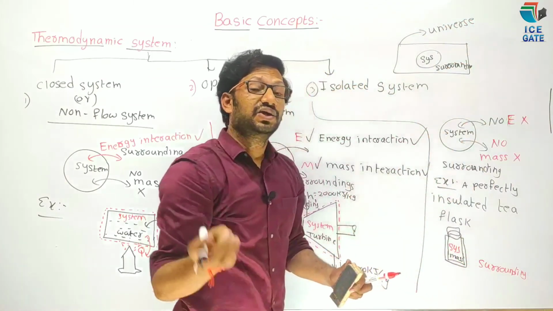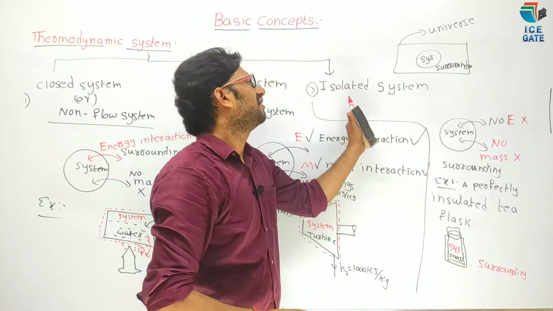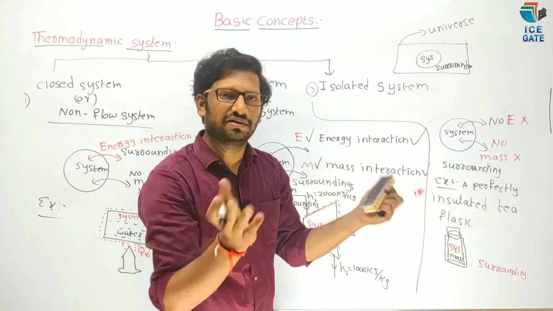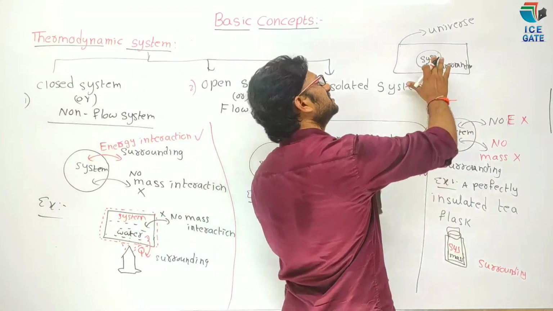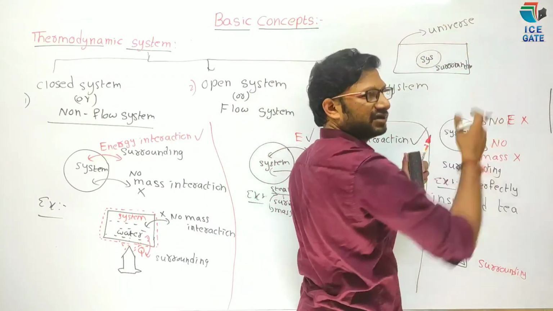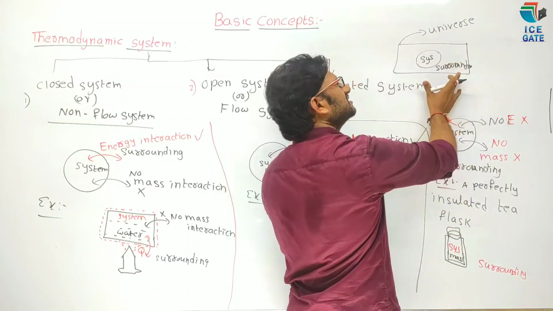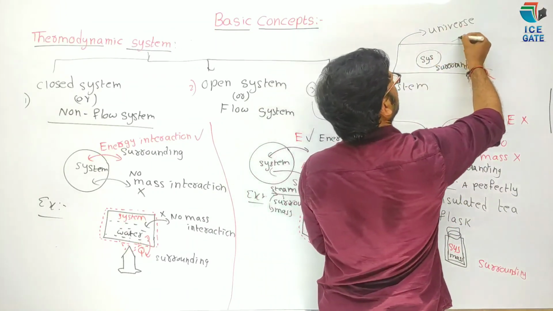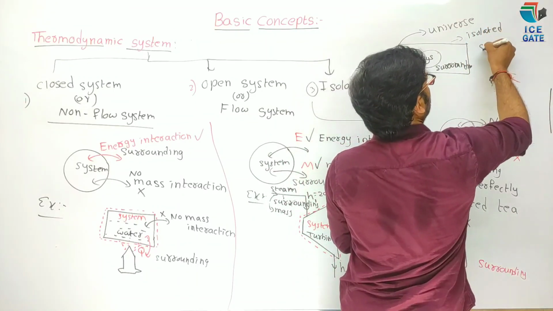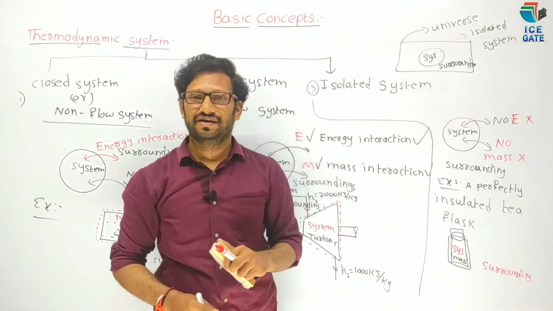And we can take universe as an example of isolated system, because whatever the energy interaction, mass interaction takes place only between system and surroundings, but not beyond the universe. Yes or no? So in this case we can consider universe as an example of isolated system. Okay, hope you understood.